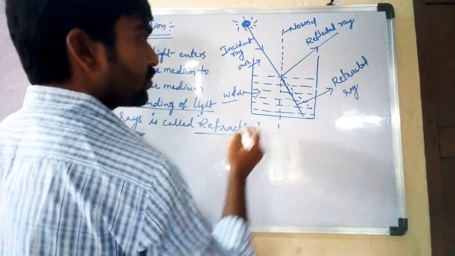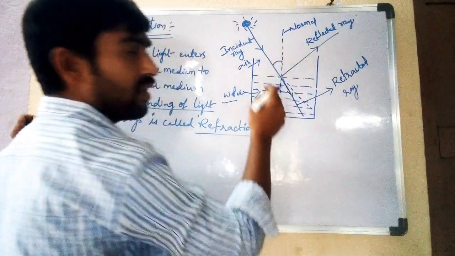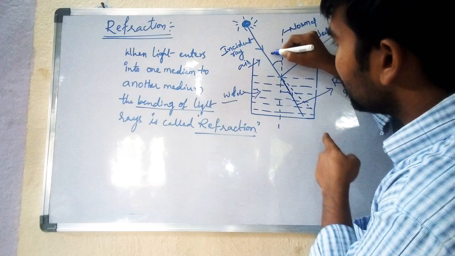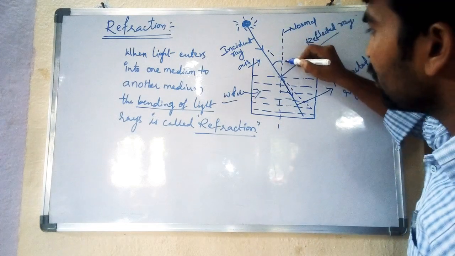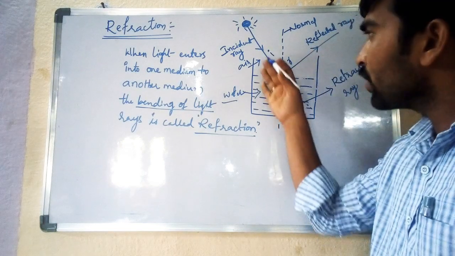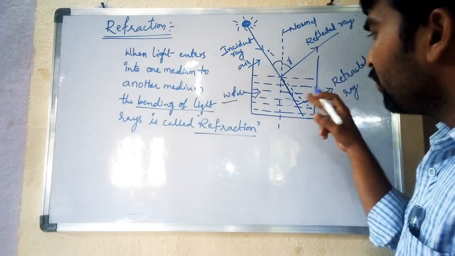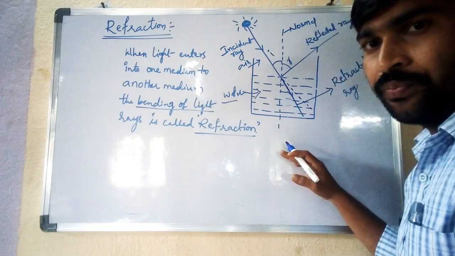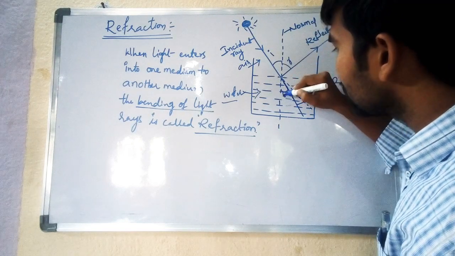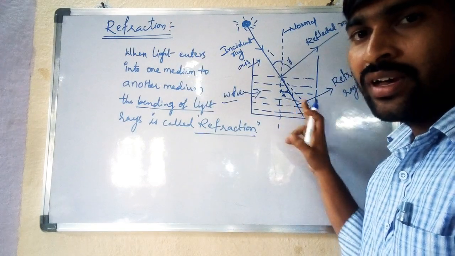This is the incident angle. The angle between the incident ray and normal, this is I. We already know about angle I and angle R, angle of incidence and angle of reflection. Here, where is the angle of refraction? The angle between the refracted ray and normal, that is R. This R is known as the angle of refraction.